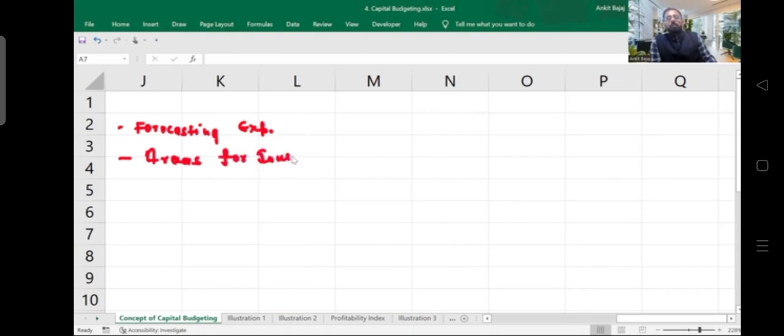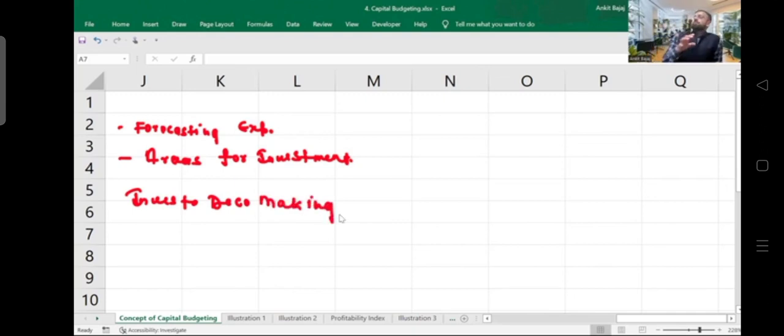Now, if I tell you the alternative name of capital budgeting, it is also known as investment decision making. This is the alternate name of capital budgeting.